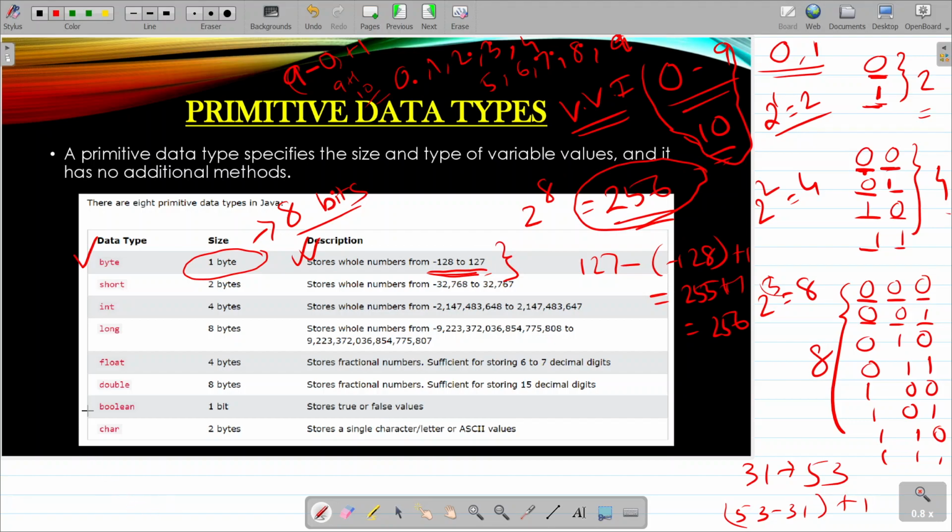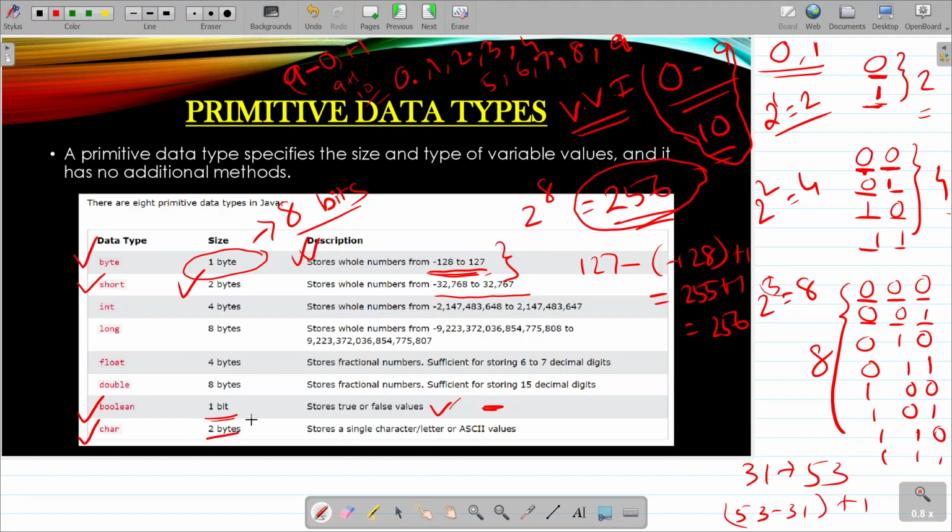Next comes Boolean. Boolean is only one bit. Byte is 8 bits, but Boolean is only one bit because it uses only one space, true or false, like 0 or 1. Alright, next comes short. Short is 2 bytes or 16 bits. It ranges from minus 32768 to 32767. Sometimes the range is mentioned in your question, sometimes it is not. Just go through the ranges. You don't need to remember them, but you need to always remember the size of the data types.